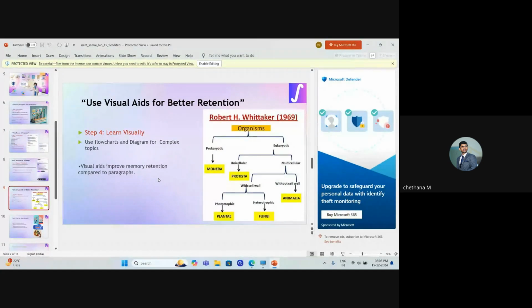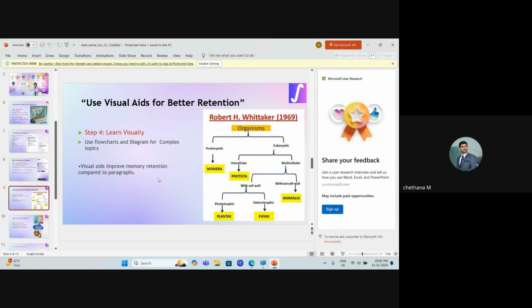So, even if such flowcharts are not available in your textbooks, even if diagrams are not available in your textbooks, you can make it yourself. For example, how the blood flows in the heart, from which chamber to which chamber, then from which chamber to which it is going to arteries, all those things, which pathway it is going to follow. Beside that paragraph itself in the textbook, you can make that flow chart, right? So instead of reading two paragraphs, you can just look at the flow chart and you will get the answer there itself. You'll revise very quickly and efficiently by this also.